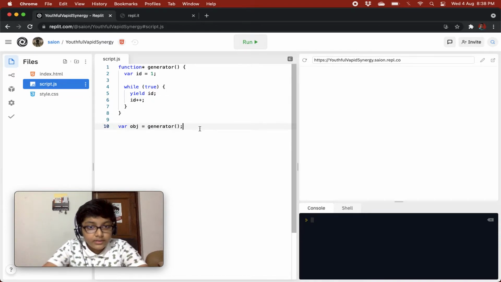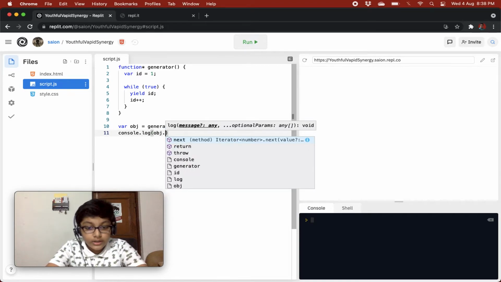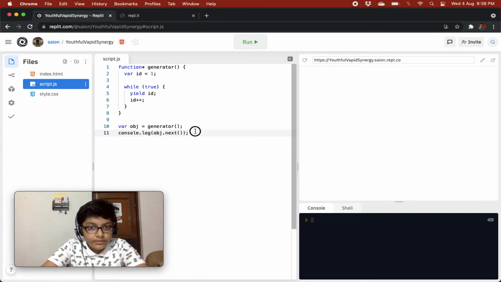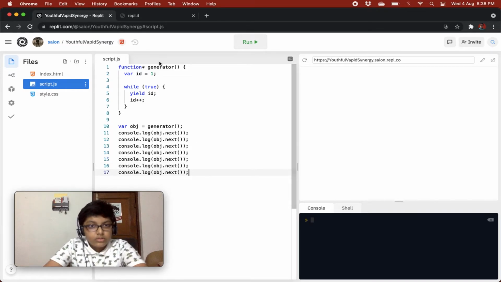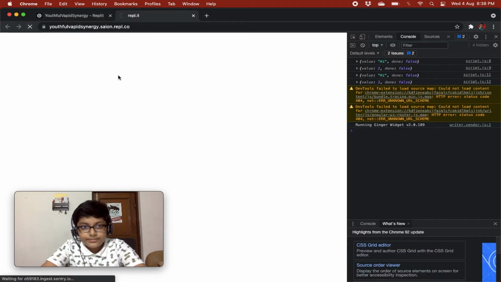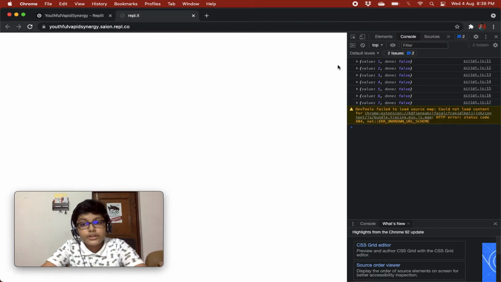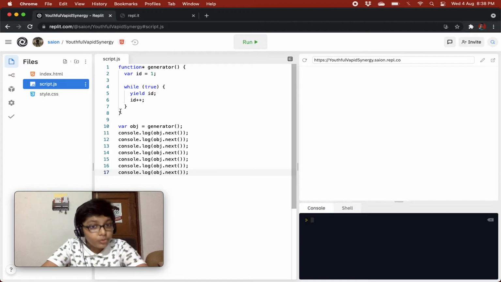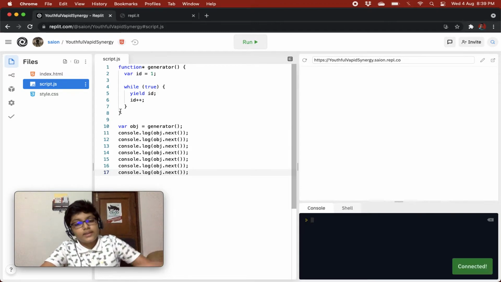Okay, and then when we log out obj.next several times, let's see what it shows. It is showing us 1, 2, 3, 4, 5, 6, 7 because it is an infinite loop and it is going on again and again.